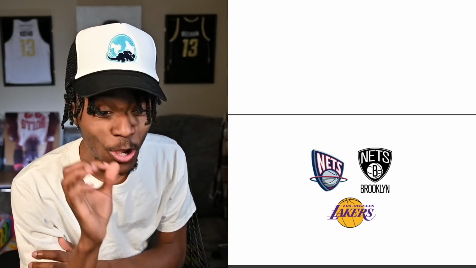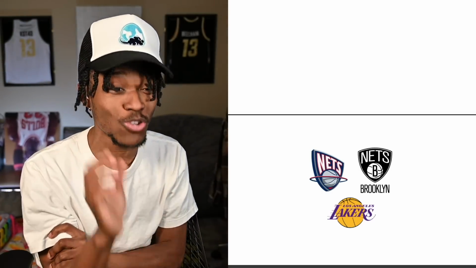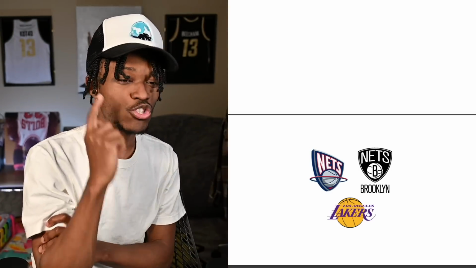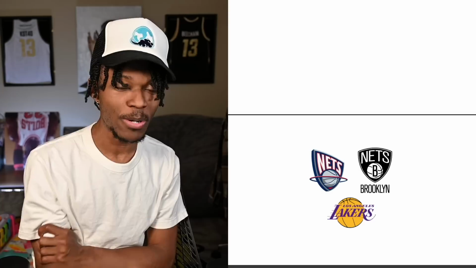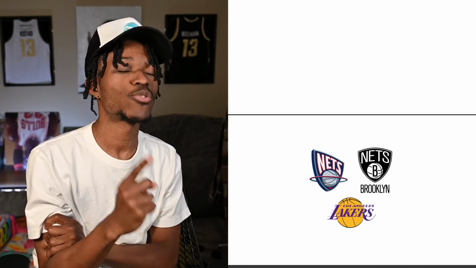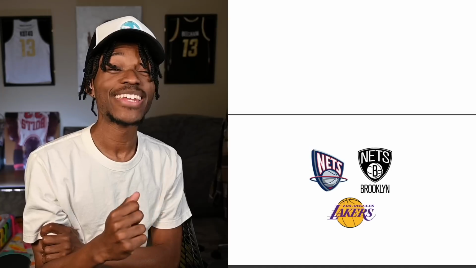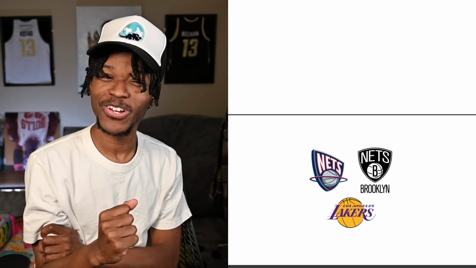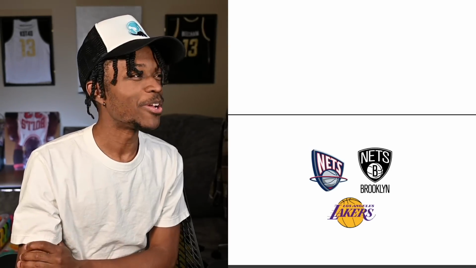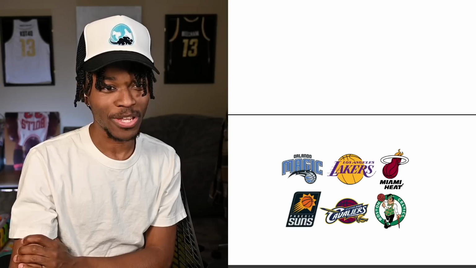I'm going to name your teams and get it right, and I'm also going to try to figure out how you got to your spots. He was drafted to the New Jersey Nets. They rebranded to Brooklyn, and then he got traded for D'Angelo Russell, and then how did he end up in Milwaukee? Did he sign in Milwaukee, or did they trade for him? I don't remember. Either way, he ended up in Milwaukee. That is Brook Lopez. Great.